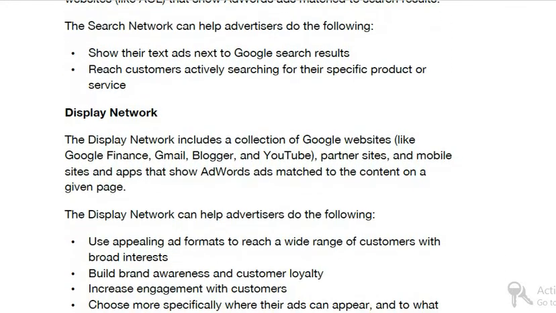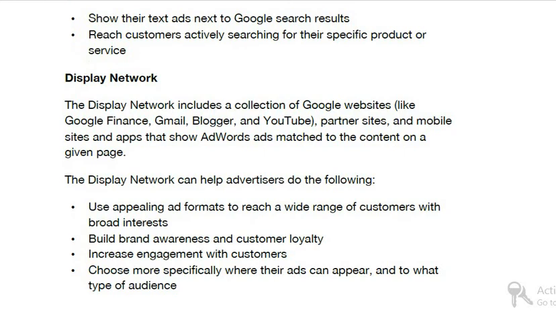And next is the Google Display Network. The display network includes a collection of Google websites like Google Finance, Gmail, Blogger, YouTube, right? These are basically Google websites, partner sites and mobile sites and apps that show ads matched to the content on a given page. Similar content on a given page, placements we also call.